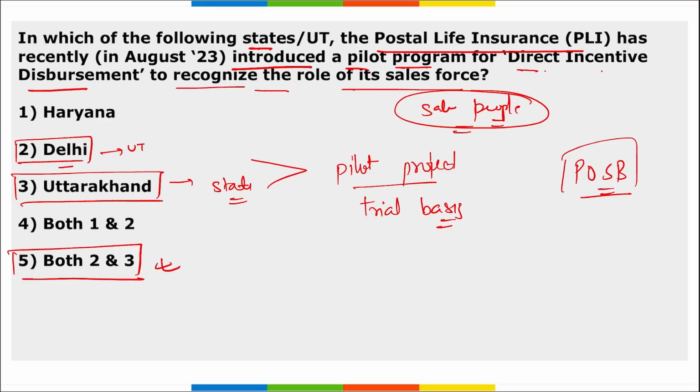It was from Delhi and Uttarakhand. If asked about UT, then Delhi. If asked about state, then Uttarakhand. And in these two areas, it was launched on a pilot basis. This is your PLI scheme, that is your Postal Life Insurance scheme, which is for the direct disbursement of incentives into the bank account of these sales people.